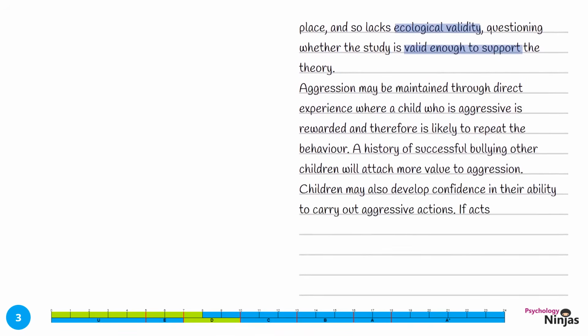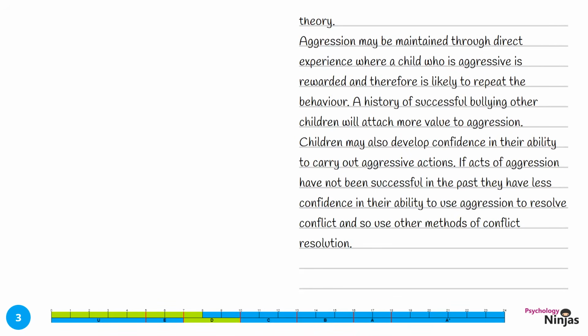Aggression may be maintained through direct experience, where a child who is aggressive is rewarded and therefore is likely to repeat the behaviour. A history of successful bullying of other children will attach more value to aggression. Children may also develop confidence in their ability to carry out aggressive actions. If acts of aggression have not been successful in the past, they have less confidence in their ability to use aggression to resolve conflict, and so use other methods of conflict resolution.